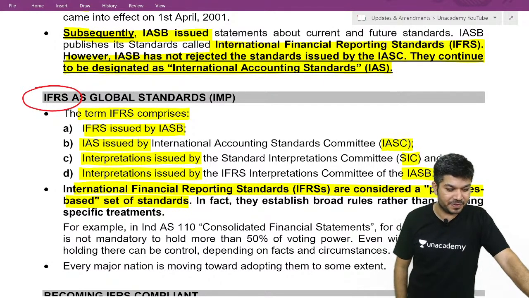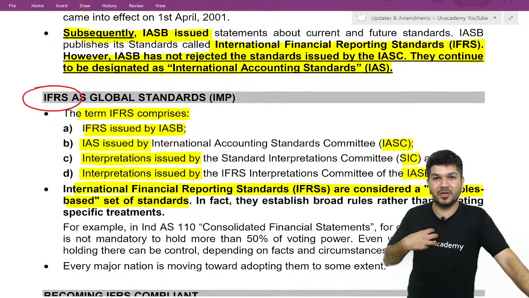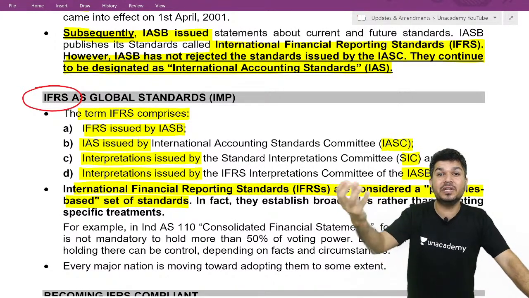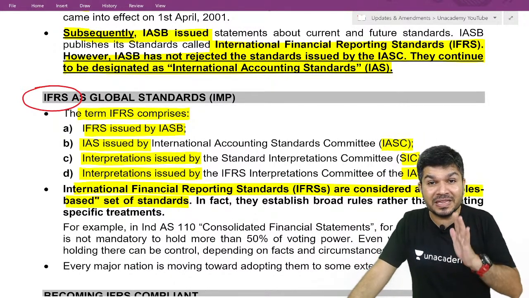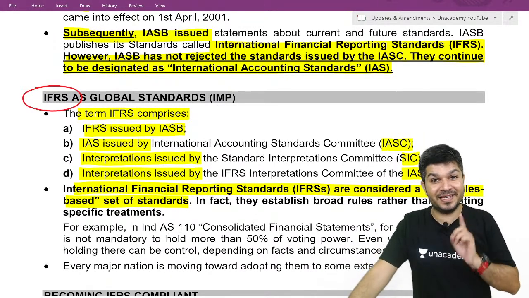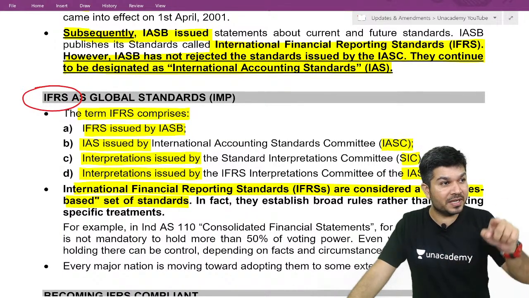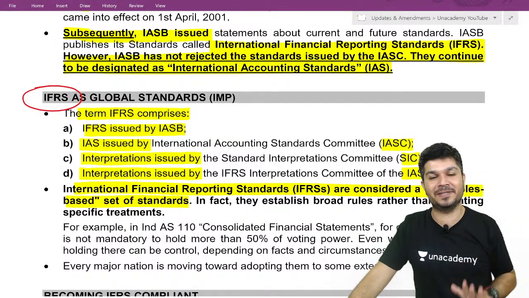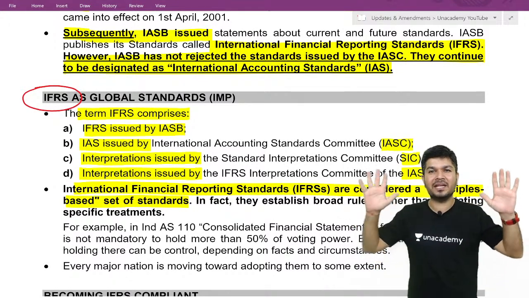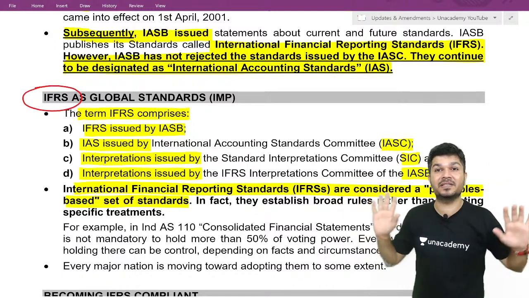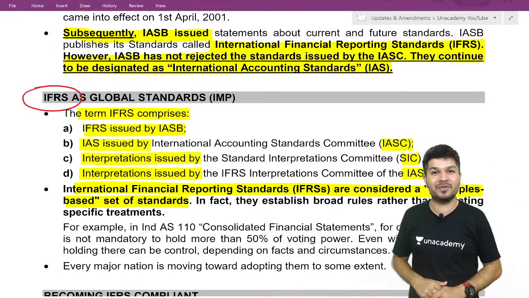They say that you should have power over the investee. You should be able to govern their policies unilaterally, not necessarily holding 50%. Even with less than 50% holding, the other entity can be your subsidiary. So IFRS are principle-based. They outline a principle. They don't give you the specific treatment. You need to apply based on facts and circumstances.